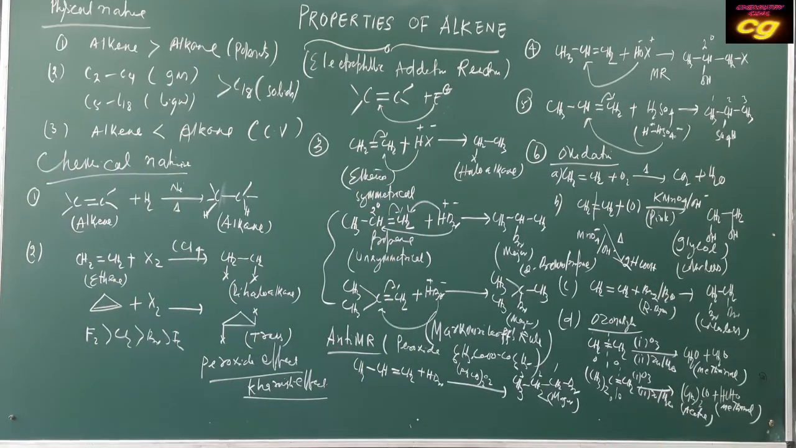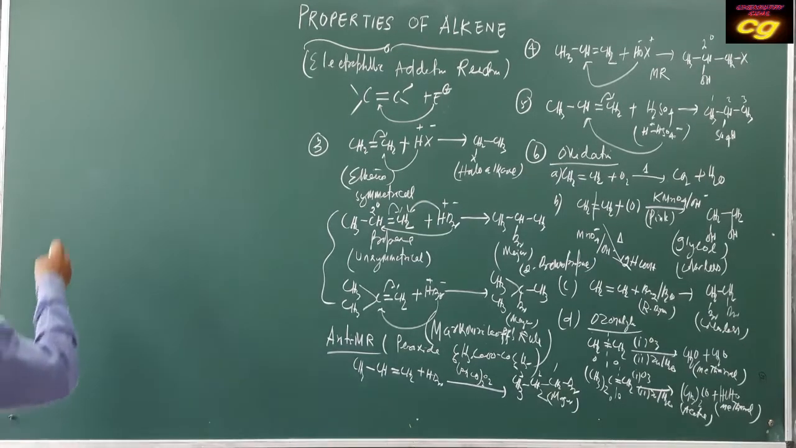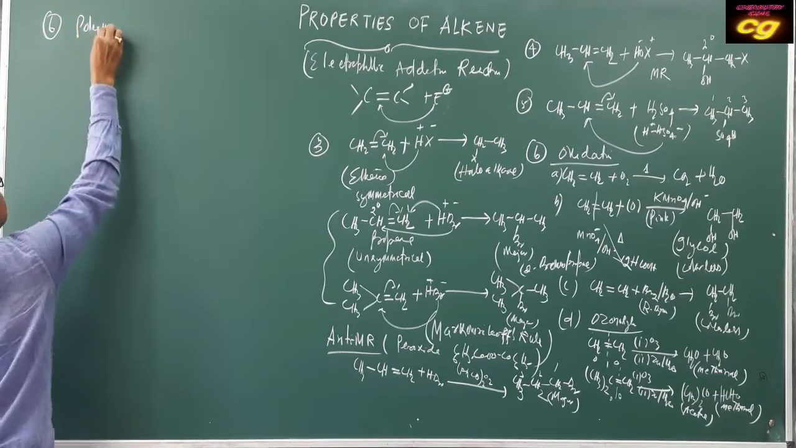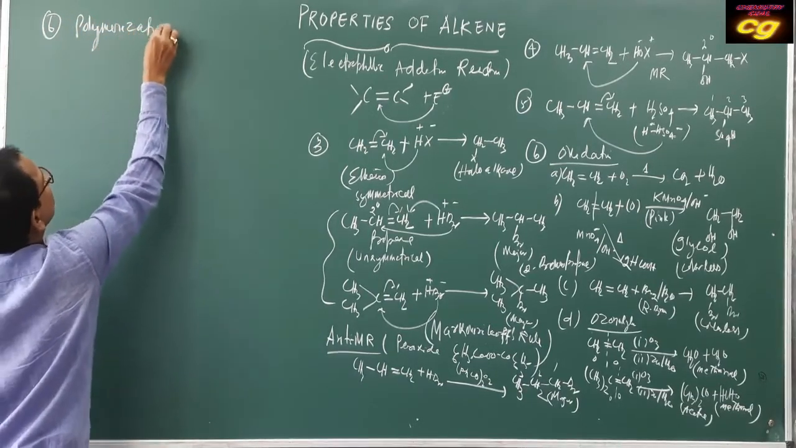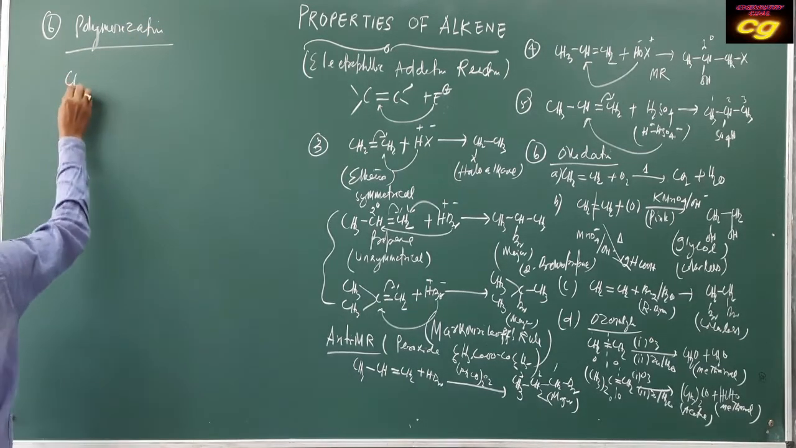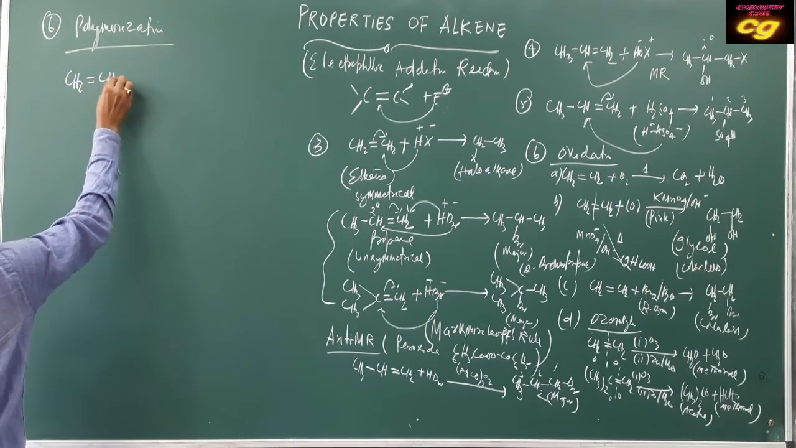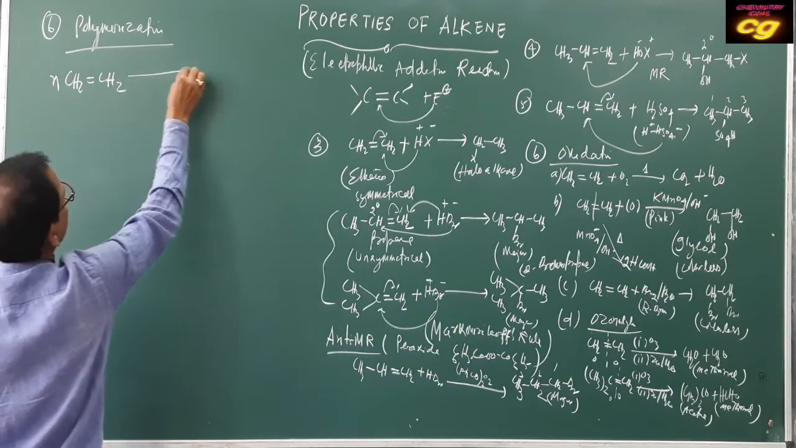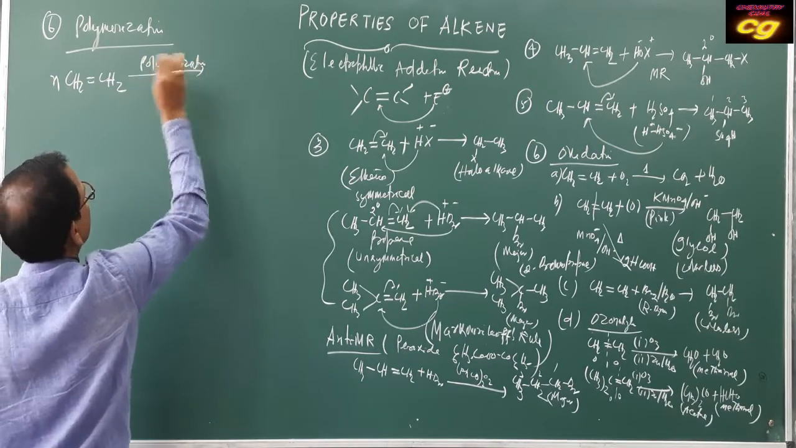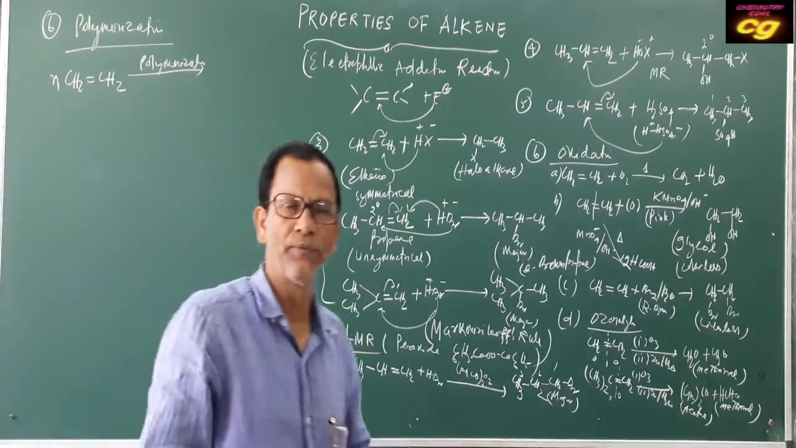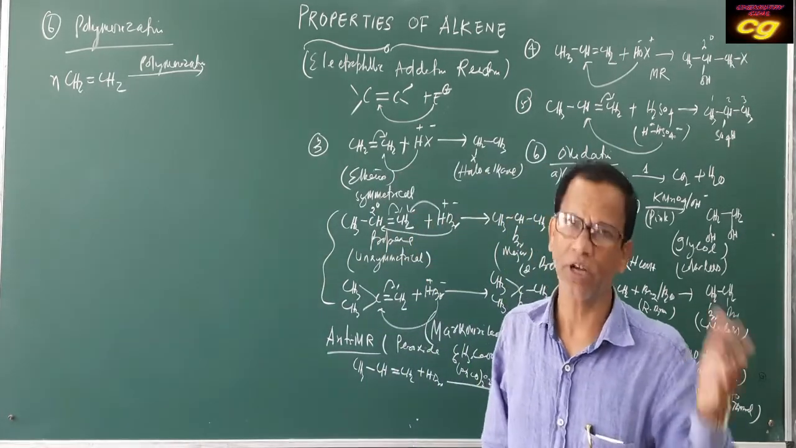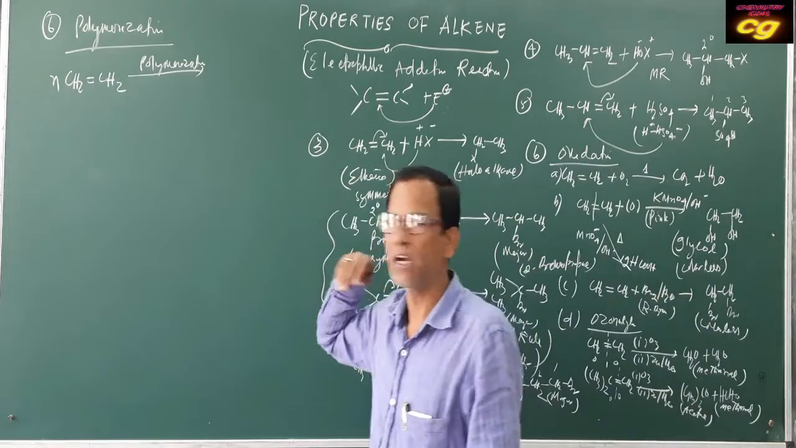Okay, you complete the next part. Then polymerization. Alkene shows polymerization reaction. For example, you know this is your ethene. When n number of ethene molecules undergo polymerization, polymerization means the number of molecules will be added. Either it will be an addition reaction or a condensation reaction, but generally alkene shows addition reactions.